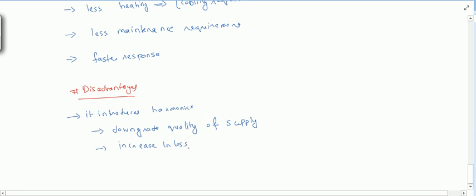Due to these harmonics, there will be vibration in the system also, which will lead to premature aging of the machine.